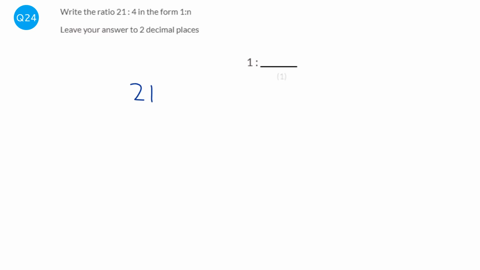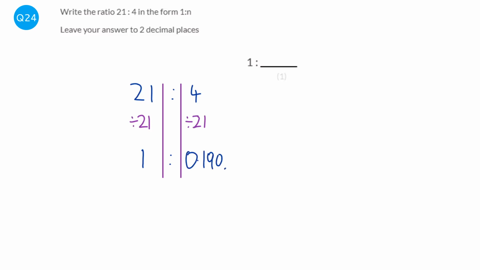So we're given 21:4 is the ratio. We're just going to have our lines in, because what we need to do is make the left hand side be 1. Okay? And to do that, for 21 I need to divide it by itself, divide it by 21, and we're going to do the same to the right hand side. So 21 divided by 21 is 1, perfect, that's what we wanted. 4 divided by 21 is 0.190 blah blah blah.